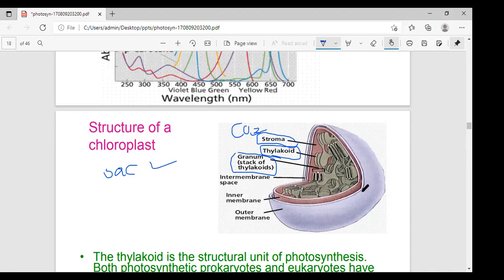The cavity in the thylakoid is called, very important, the lumen. That name is called lumen. The cavity in the thylakoid is called lumen.